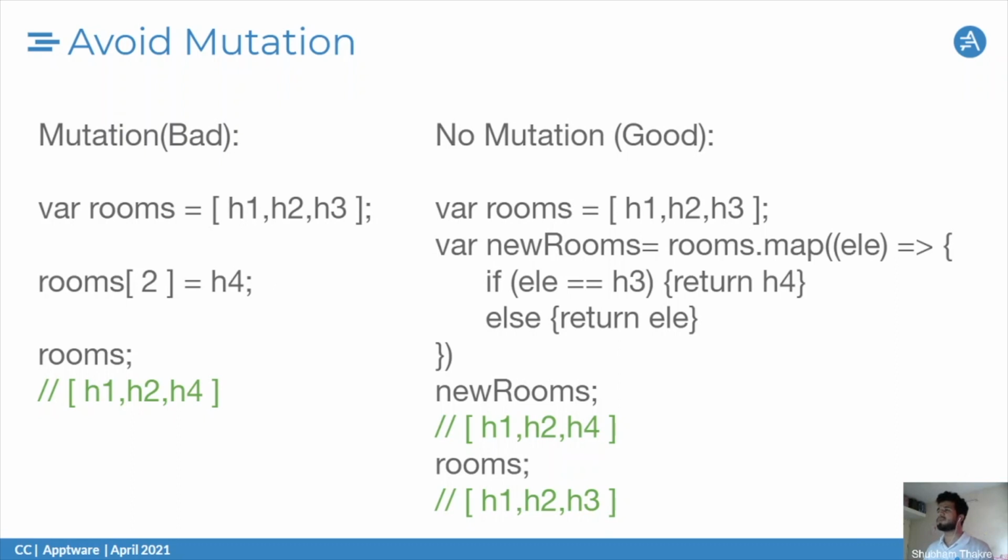But in the no mutation concept, we are basically creating a new array, and we use this new array to manipulate the other functionality that we wanted to achieve. So here we are making rooms immutable, so I can get the new rooms and the original rooms too. This is what we follow in functional programming to avoid a lot of bugs and headaches.